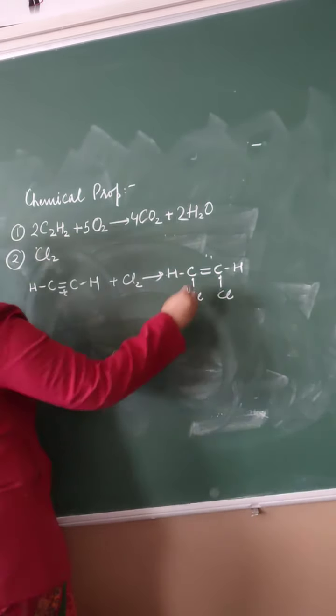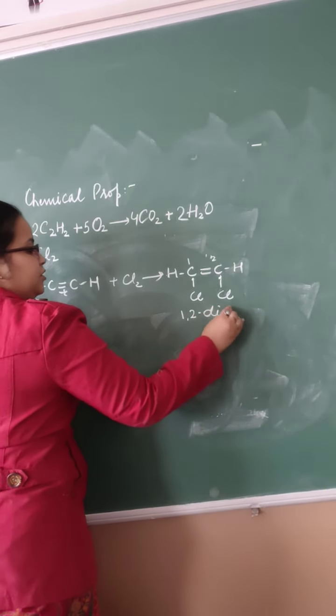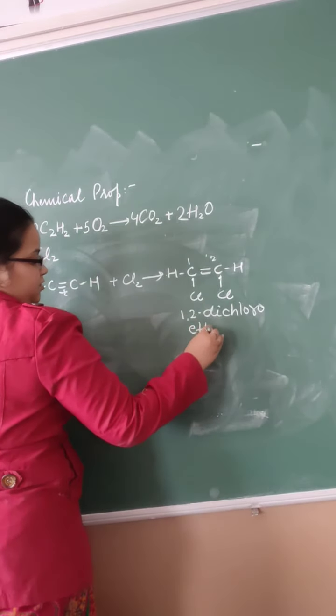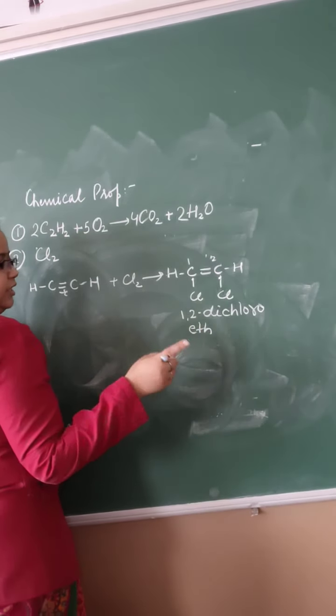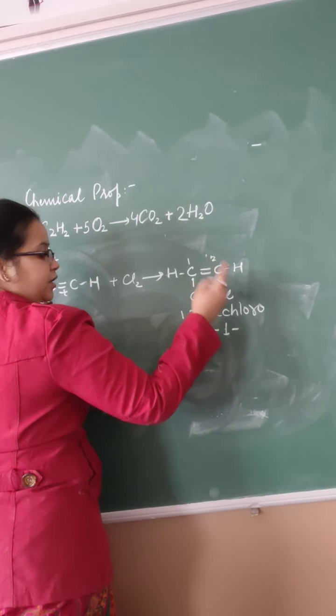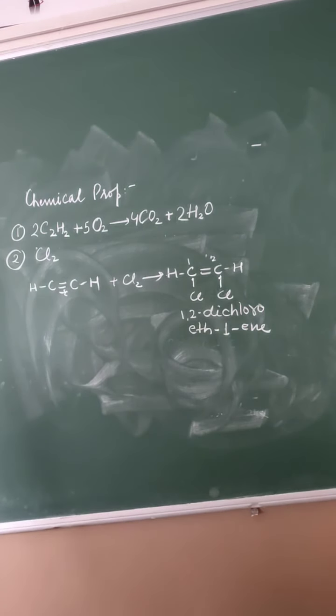Right? What will be the name? 1, 2 dichloro. Two carbons are there. H. Single bond is not there, so we will not use 'a'. Double bond is there, which position? First position. What do we call a double bond? E. So the name will be 1, 2 dichloroethene, or you can say ethene.